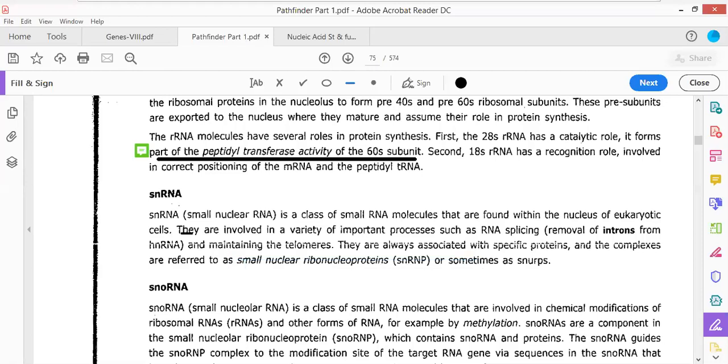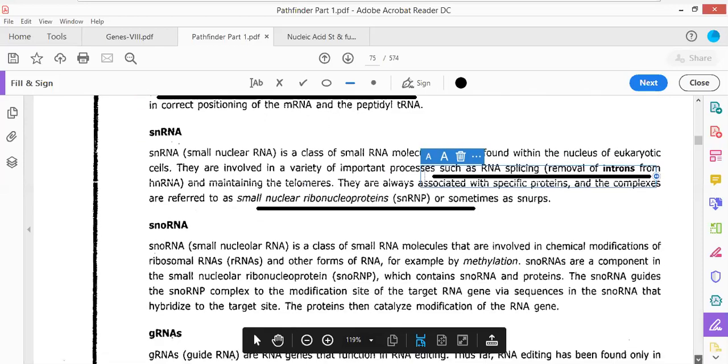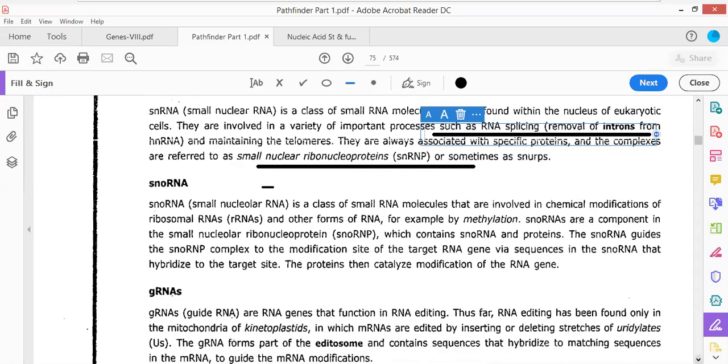Next important point. They are involved in RNA processing. They are involved in mRNA processing, that is during the process of splicing. Now there is another RNA that is referred to as snoRNA. Very important point. If you have Pathfinder second, I can show it to you very clearly. This snoRNA has methylase activity. This will methylate the 45S rRNA.